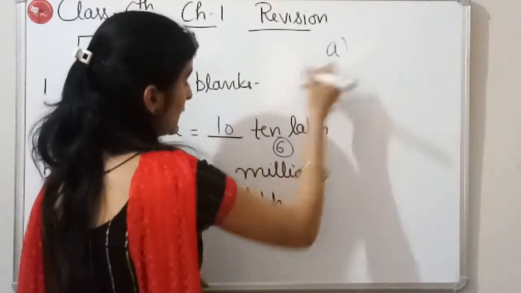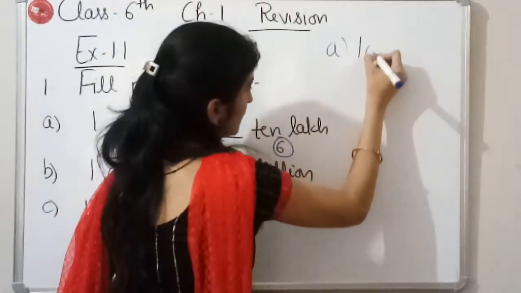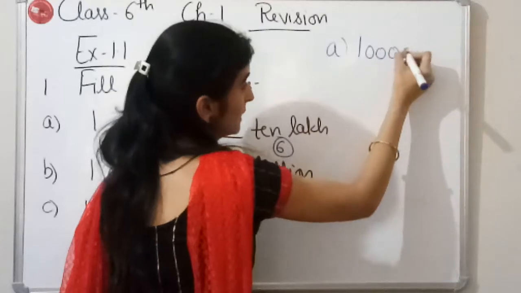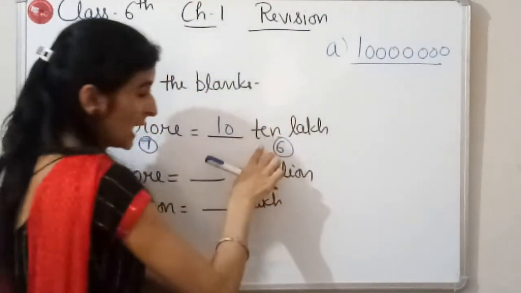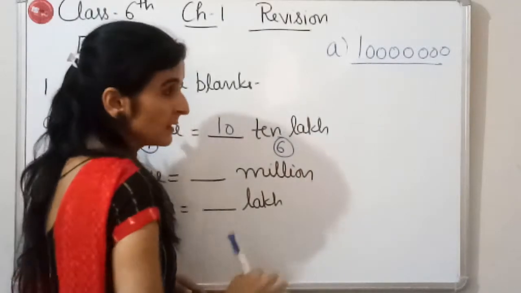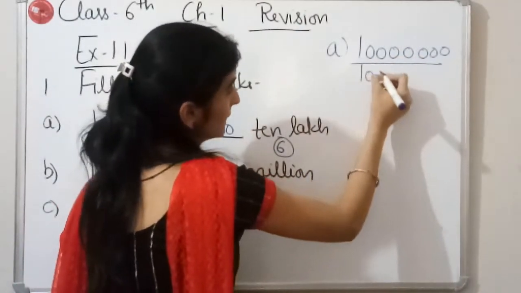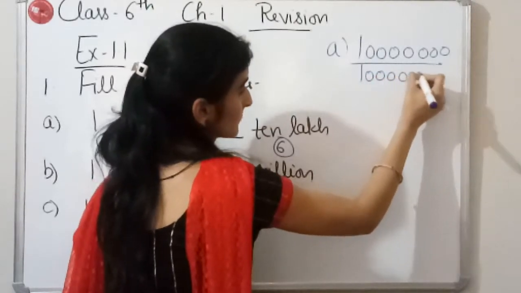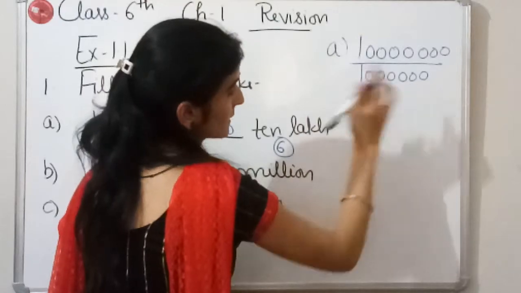If I am doing A part, here we have 1 crore. So firstly we will write 1 crore. In crore there are 7 zeros. Then we have 10 lakh on the right hand side. So we have to divide this 1 crore by 10 lakh. 1, 2, 3, 4, 5, 6.